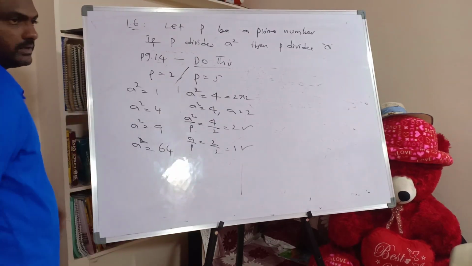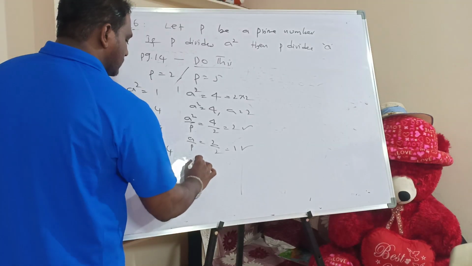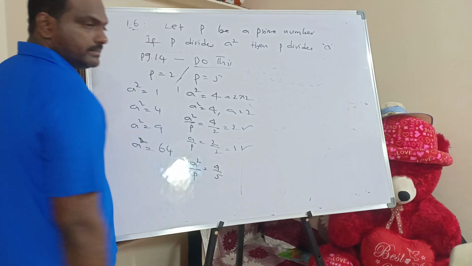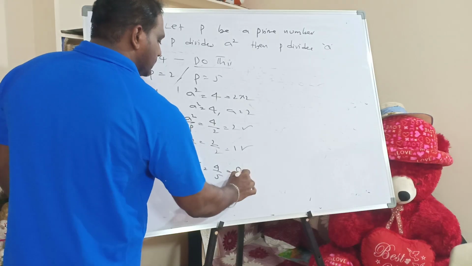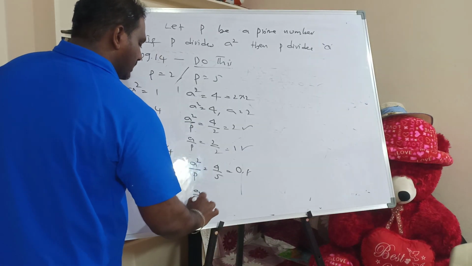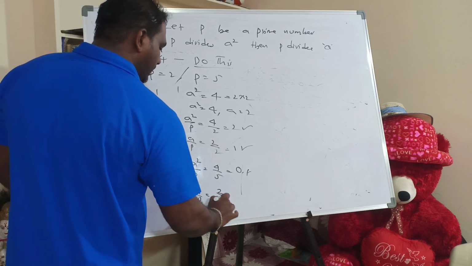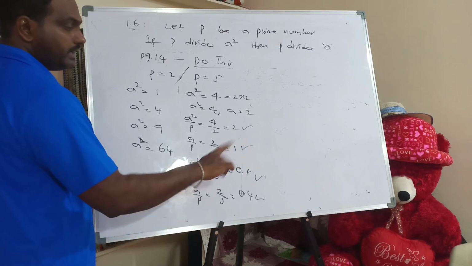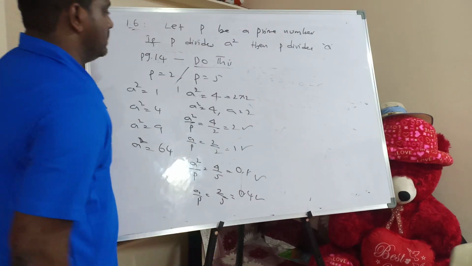Next case I am taking P is equal to 5. What is the next case? a square by P. How much? 4 by 5 is equal to 0.8. a by P. What is a? 2. 2 by 5. How much? 0.4. We have to check whether it is dividing or not.